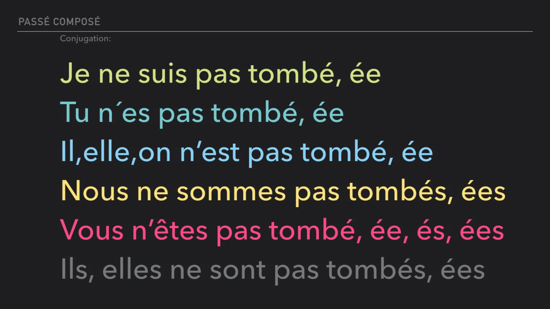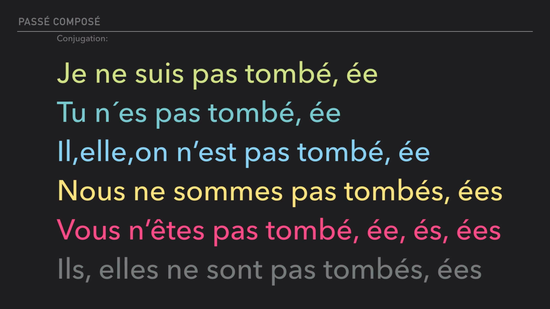The negation, je ne suis pas tombé. You remember that when we speak, we don't pronounce the first part of the negation, so the word ne or n apostrophe is not said. So in spoken French, the same sentence je ne suis pas tombé is je suis pas tombé.